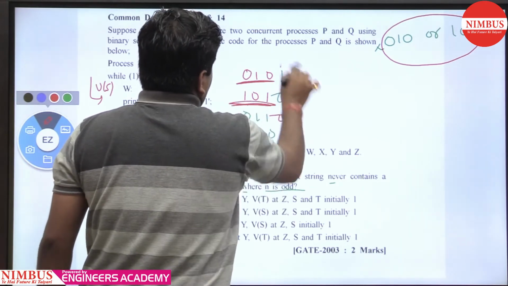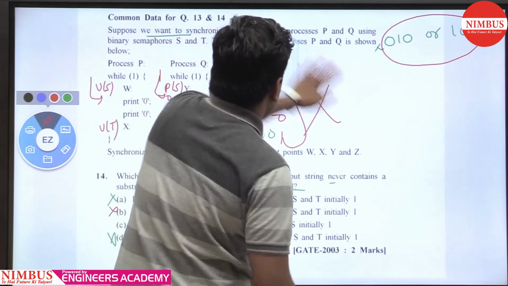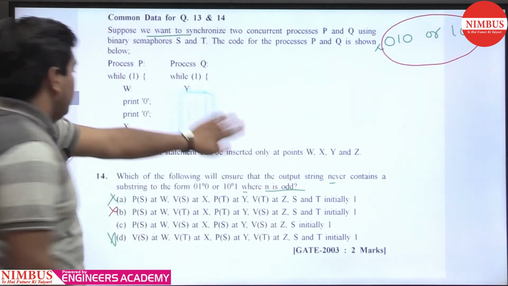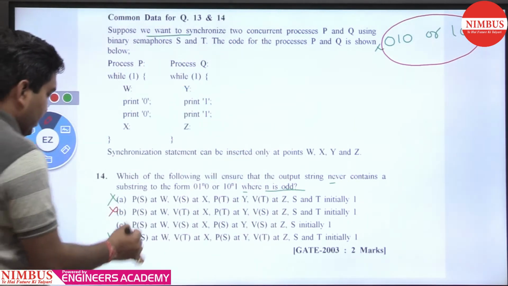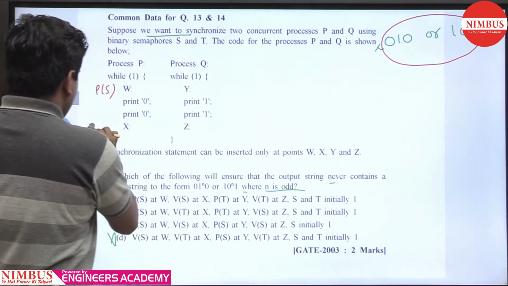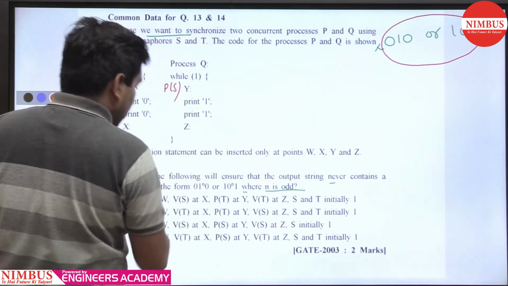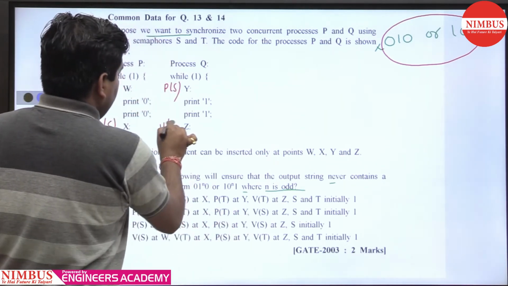So this is a substring which occurs, so that's why we don't take it. Getting my point? And when we take this one, PS at W, VS at X, PS at Y, VS at Z.